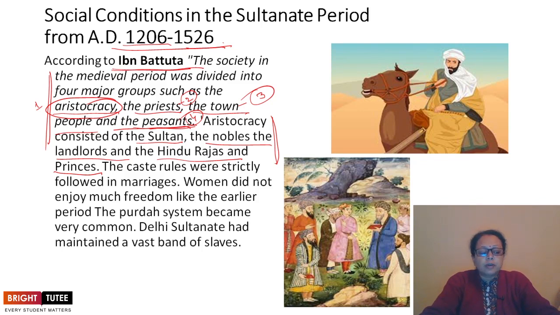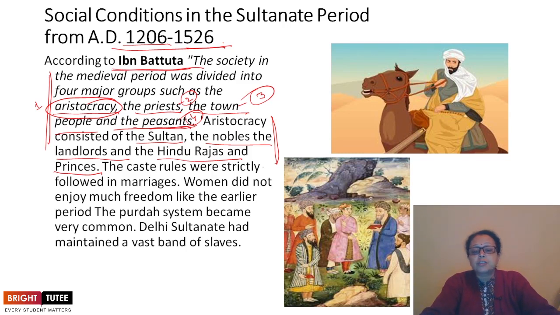The caste rules were strictly followed. What he observed was that it was strictly followed in marriages. People were not supposed to get married beyond their society. Then the women did not enjoy as much freedom as earlier.